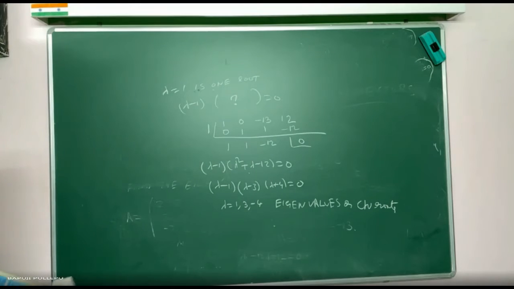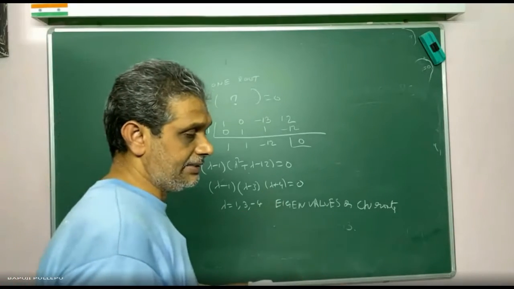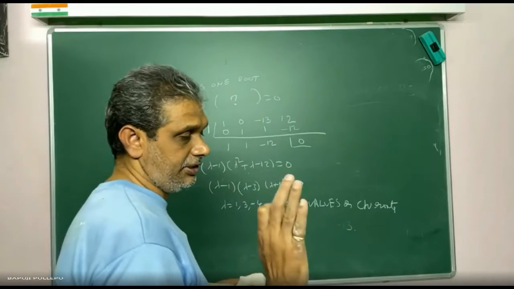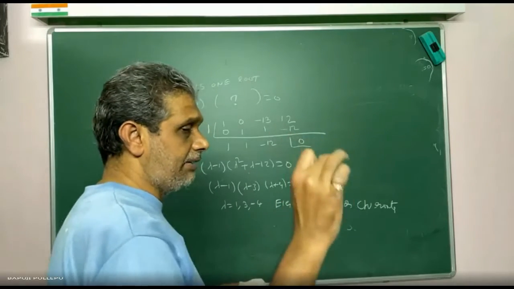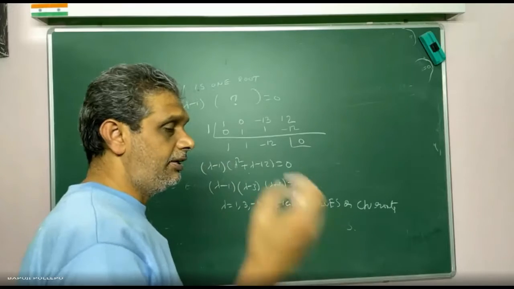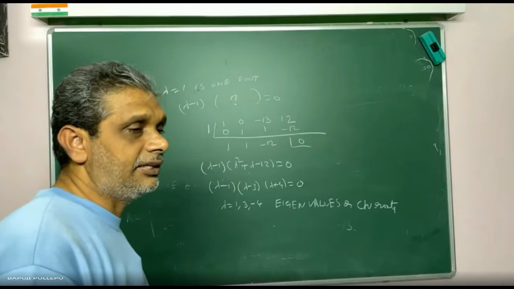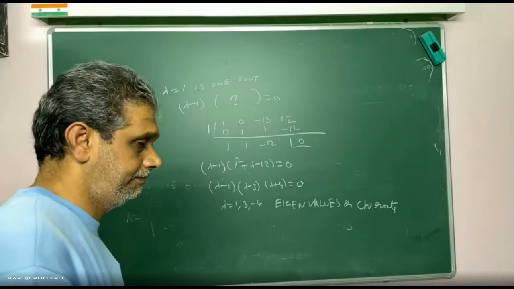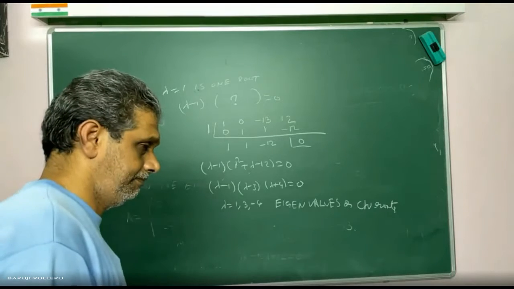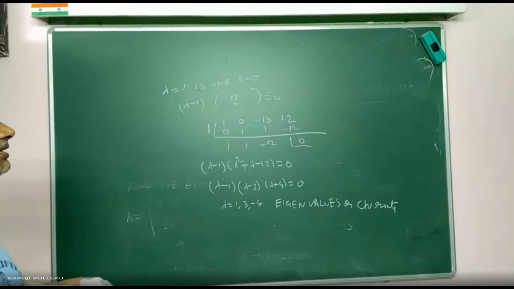Clear? So to find eigenvalues, what will you do? Find the characteristic equation. Determinant of the characteristic equation is equal to 0. On the diagonals, you put minus lambda, expand the determinant, and solve that characteristic equation. If you solve, you will get characteristic roots, which are eigenvalues. Up to here, clear?